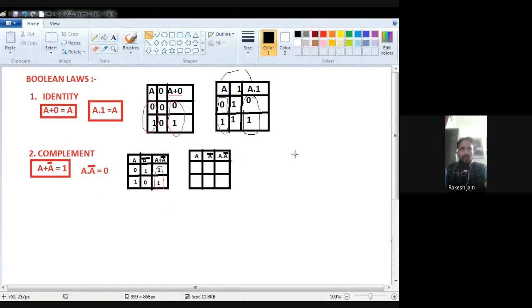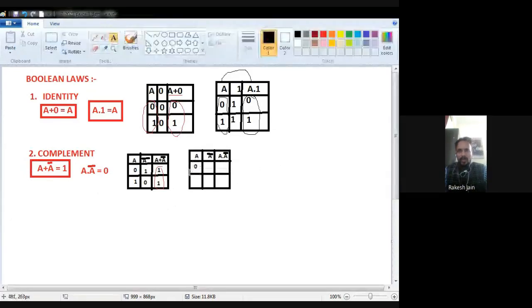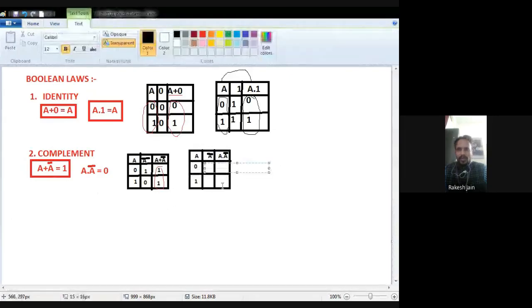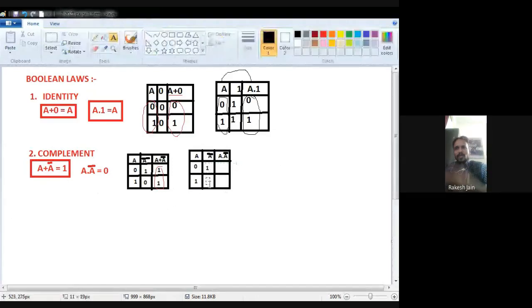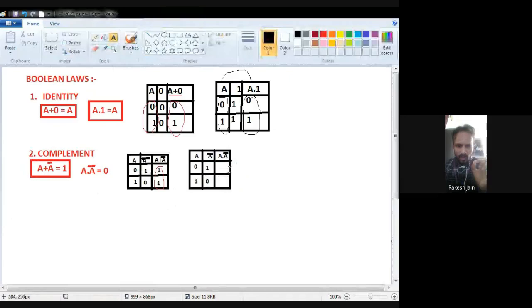Now check the thing. Because A is there, two values may be there, either 0 or 1. So what is A bar? A bar is just the complement of A. Because A is 0, A bar is 1, and because A is 1, A bar is 0. Now we have to do A dot A bar.